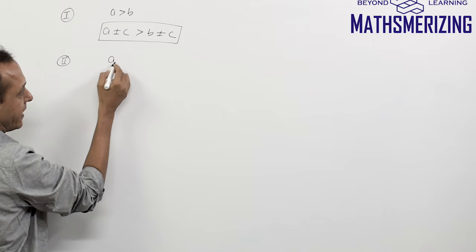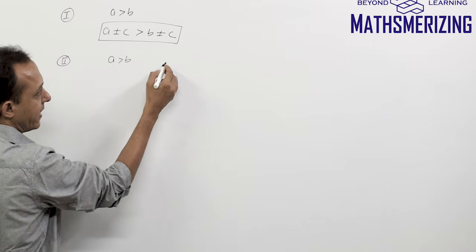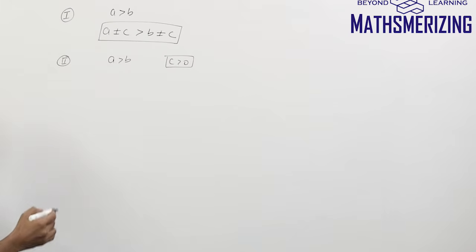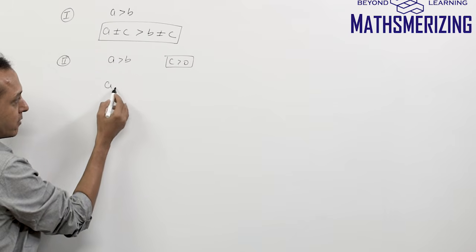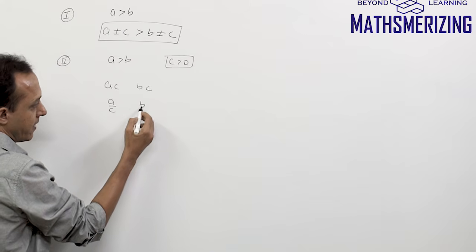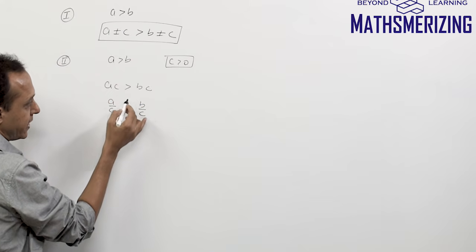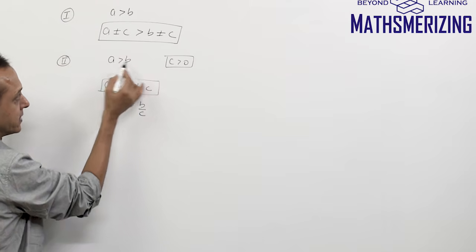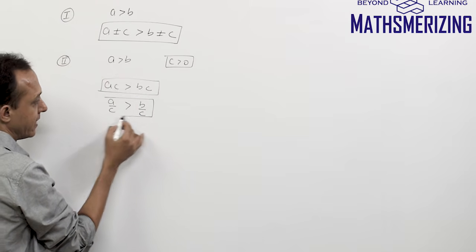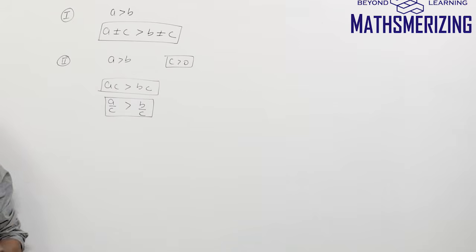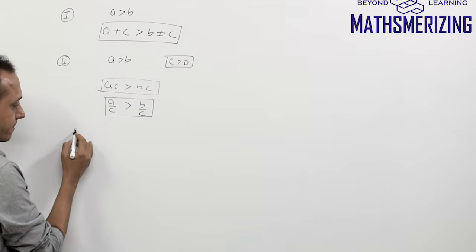say for example again, A is greater than B and C is a positive number. So if I multiply this positive number on both sides, or if I divide by this positive number, then also the sign does not change. So then also the sign remains the same. So it's still A is greater than B. Now AC is still greater than BC and A by C is still greater than B by C. Now the third one is,